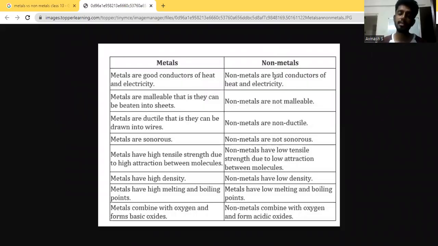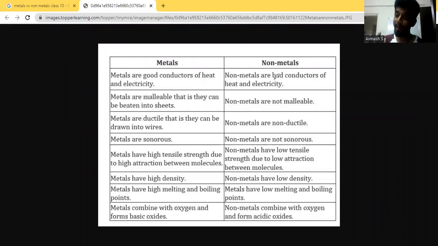The second point is metals are malleable. Malleable means they can be beaten into thin sheets. When you apply some pressure, metals can be made into thin sheets. And metals as sheets, we use them in some music instruments. Sometimes we have the outer boundary of a drum, which is basically made of a metal sheet. Likewise, the discs that are used in playing drums are also metal sheets.